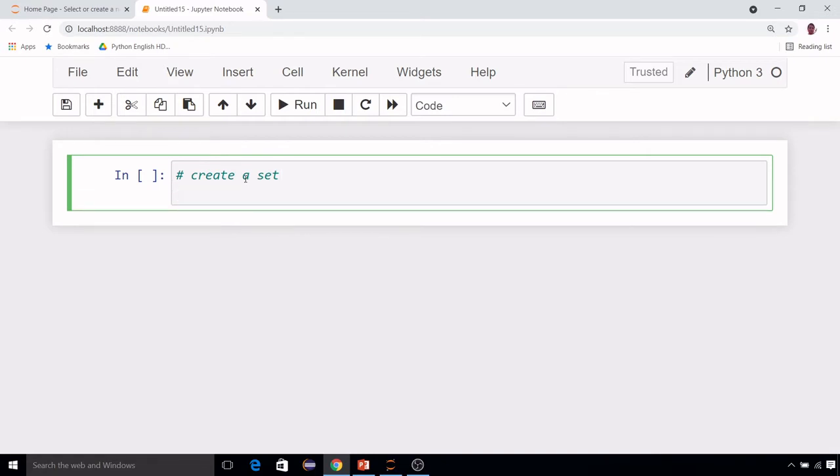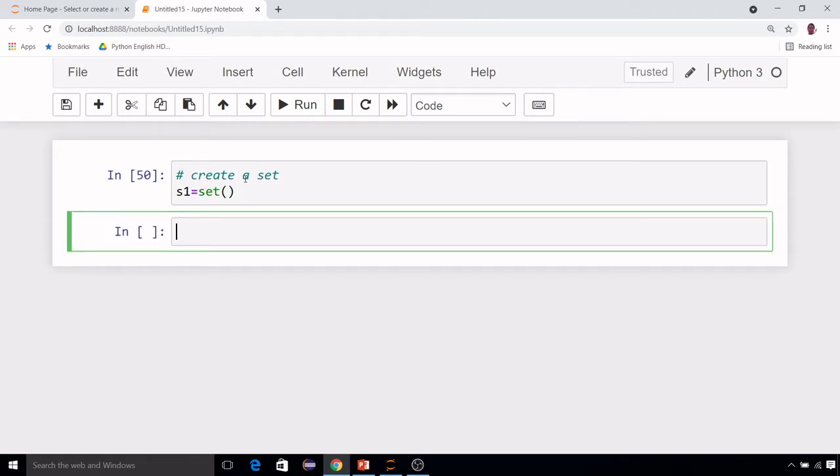Now if you want to create an empty set, suppose S1, don't use empty curly braces, because this will create a dictionary. An empty set is created with the help of set, which is a predefined function. Now you can add elements, because I have already told you that set is mutable. That means you can change it, add and remove everything.